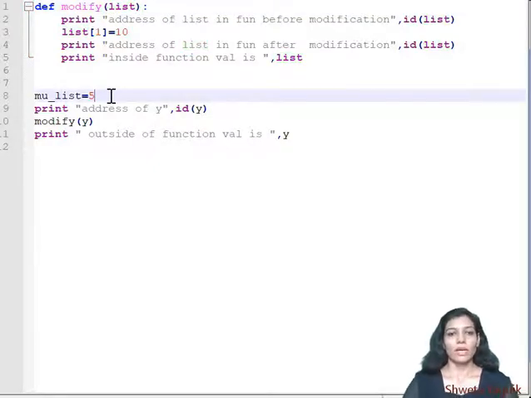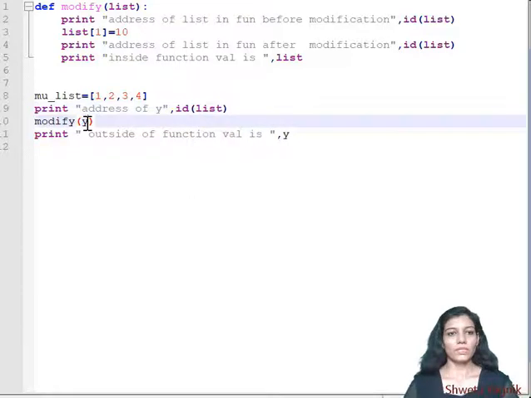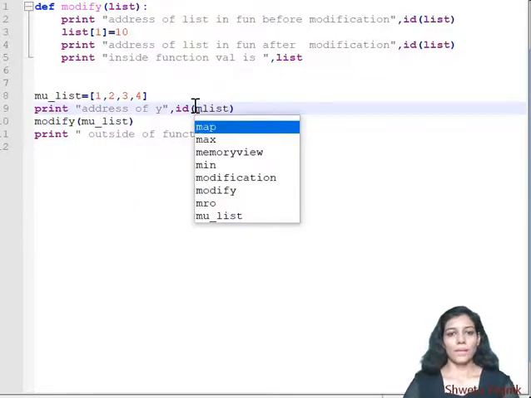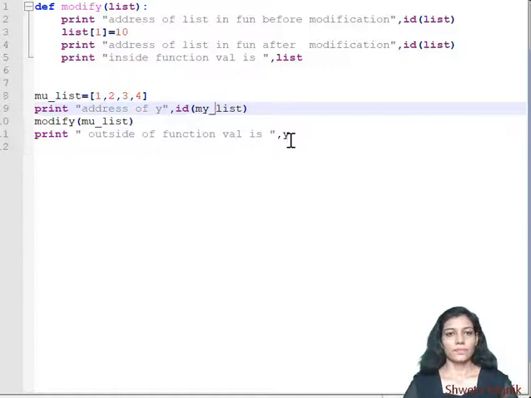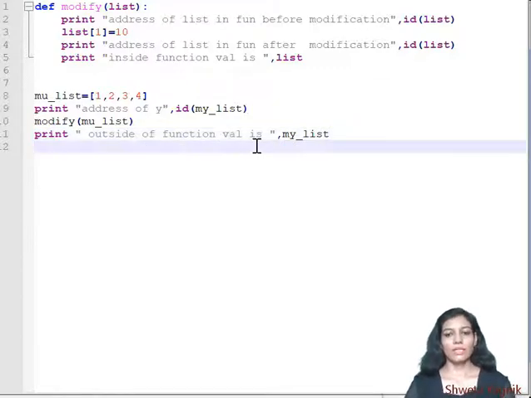Here I am declaring one list. The values are 1, 2, 3 and 4. The id of the list is, after modification, means here I need to pass my list. Here also I am supposed to give the proper name, my list. And here I am just checking whether it has changed the value or not. So let's save it and execute the code.